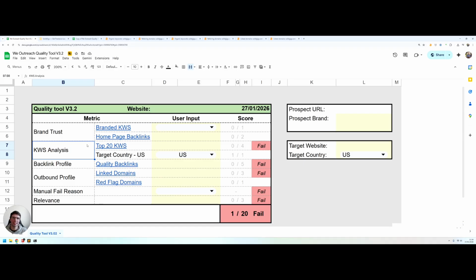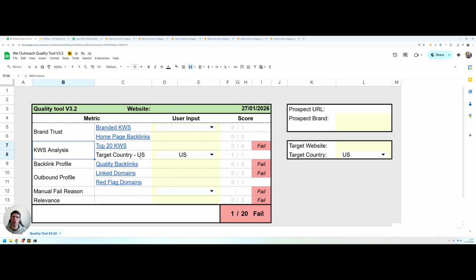The problem is that this traffic metric is very easy to manipulate. So instead of just relying on that metric, we actually look at the keywords that a website ranks in the top 24. We can read through the keywords, make sure that they actually seem legitimate, and that the traffic that comes from them is likely legitimate and not just gaming this metric like so many of the low quality websites do. And then we just very simply count the number of keywords that it ranks in the top 24, and that's our metric.